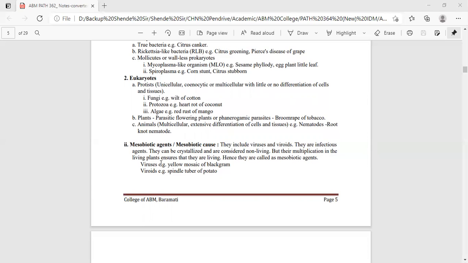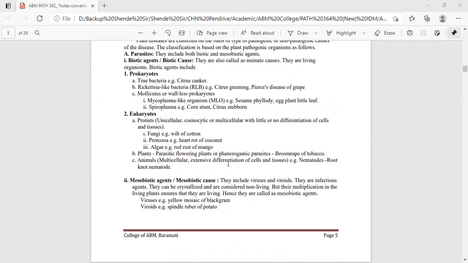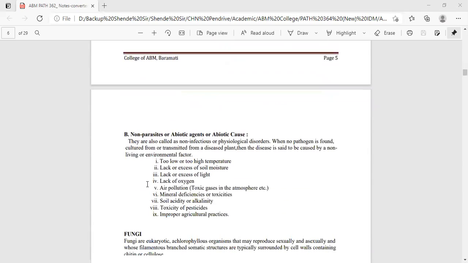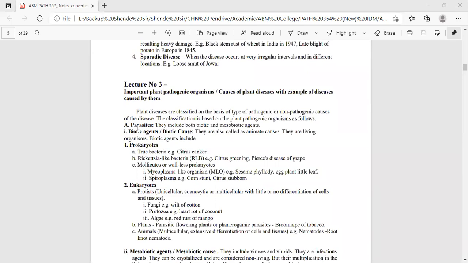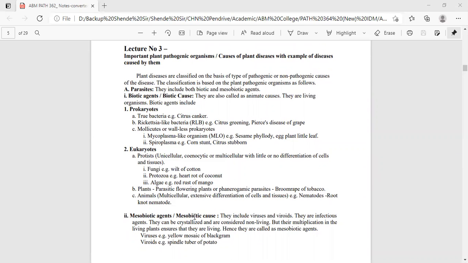If you see the viruses, there are so many viral infectious diseases in plant pathology. One example is yellow mosaic of black gram, also tobacco mosaic virus. In the case of viroids, the example is spindle tuber disease of potato, which is an infection caused by the viroid. So this is about the mesobiotic agent, which comes under the biotic causes, mesobiotic and biotic. And the second part comes under non-parasite. This comes under parasite, biotic agent, parasite mesobiotic agent.